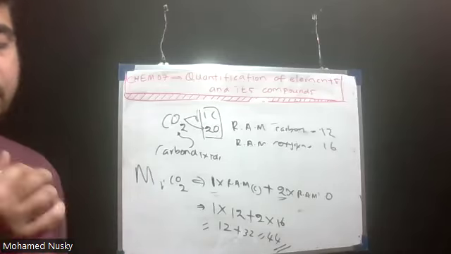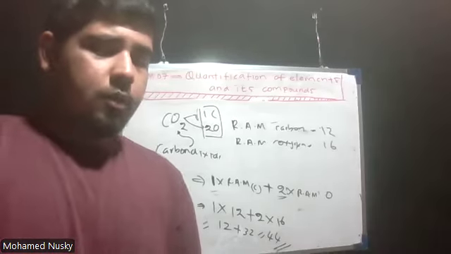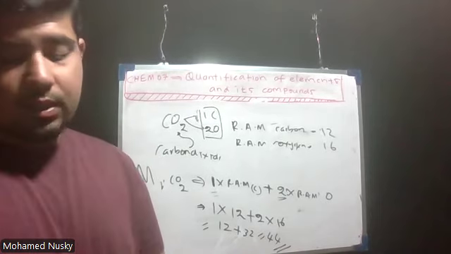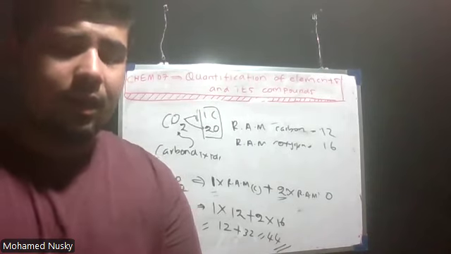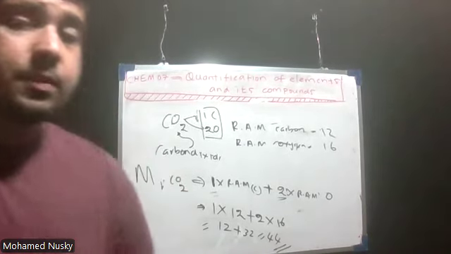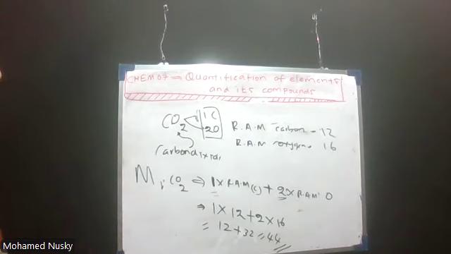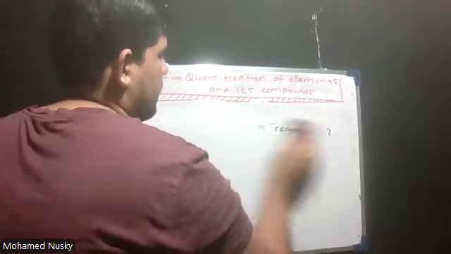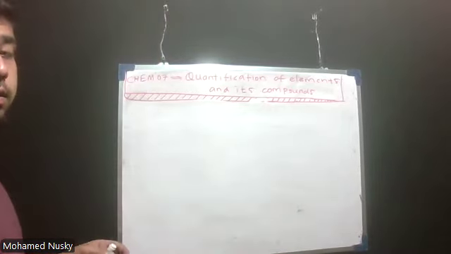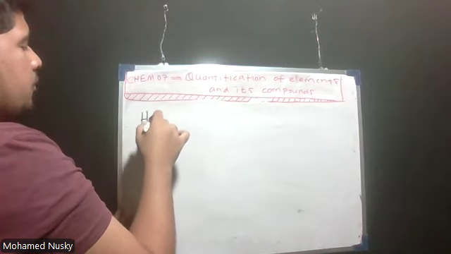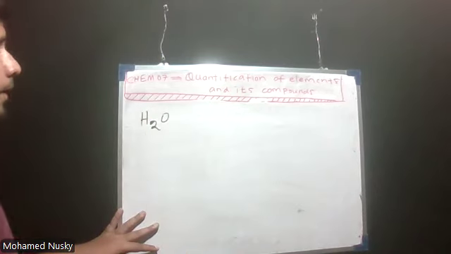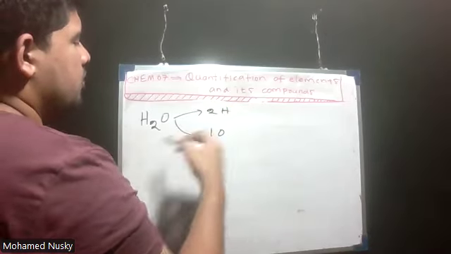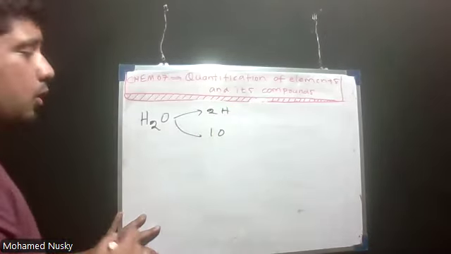Now, for example, let me take water. For water, how are you going to find the relative molecular mass? If the formula is given and the relative atomic mass of the atoms that make up the water molecule is given. What is the chemical formula of water? That is H2O. It is made up of two hydrogen atoms and one oxygen atom.